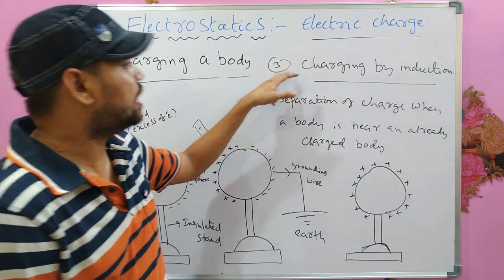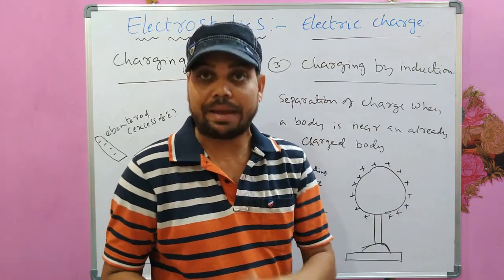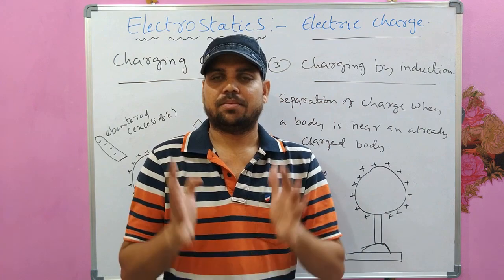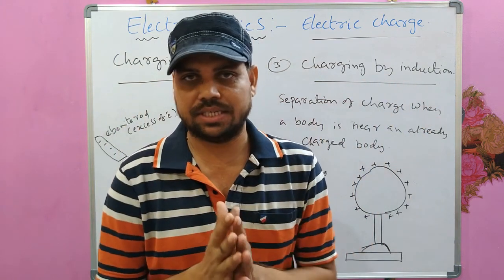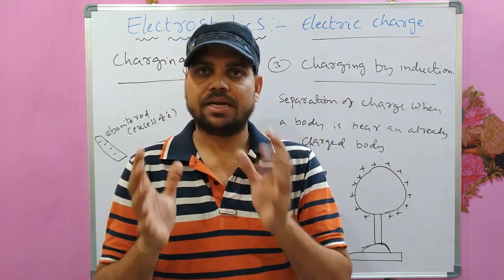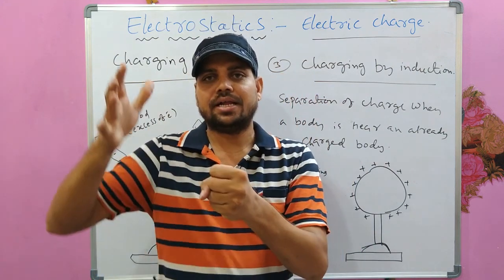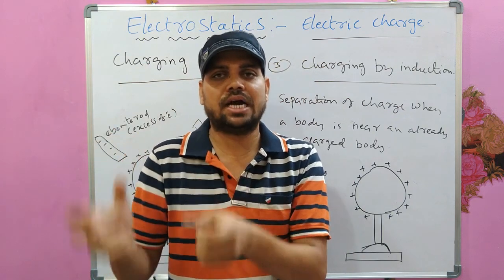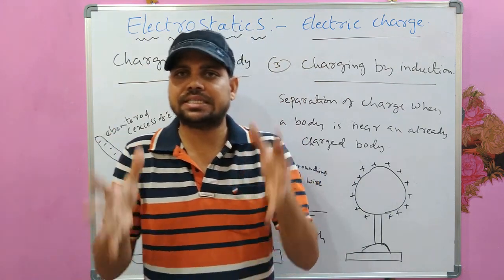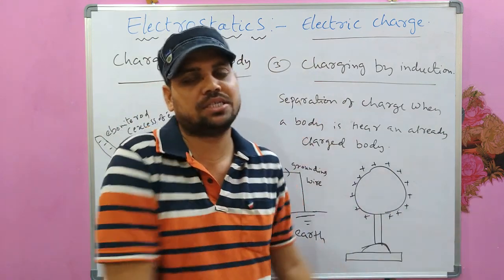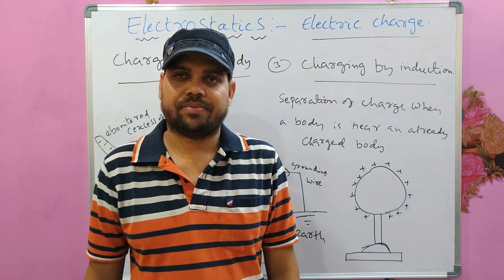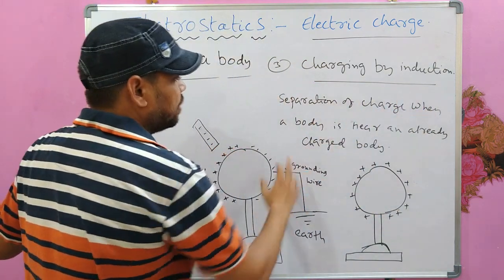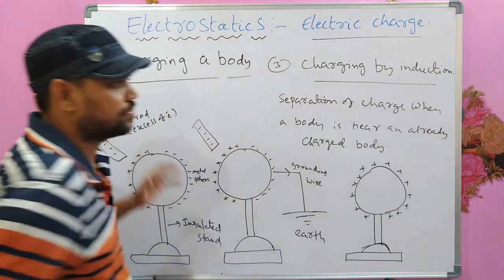So this is the third method of charging a body, by induction. So remember, in the induction method, the bodies are not in contact with each other, but a body is kept near an already charged body, which would result in separation of charges in the uncharged body. Okay, so an example, let us see. This is separation of charge when a body is near an already charged body.